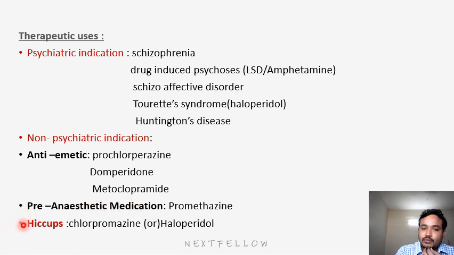Next, the main MCQ they are asking is hiccups. What is the drug of choice for hiccups? We'll use chlorpromazine or haloperidol. These are muscle spasmolytics. Mainly in hiccups, the diaphragm will get spasm. So obviously because of the spasm, we get hiccups. So these drugs will be used to relieve the spasm.